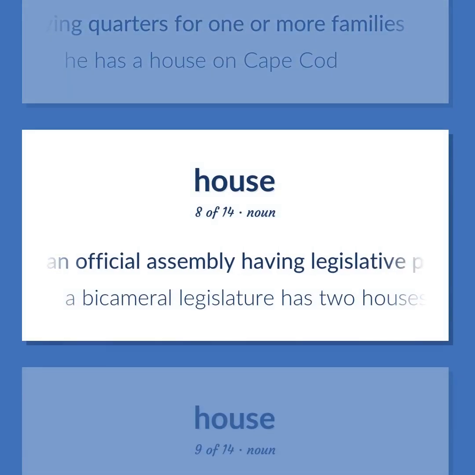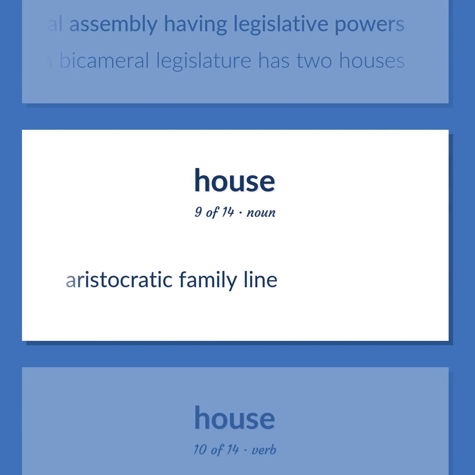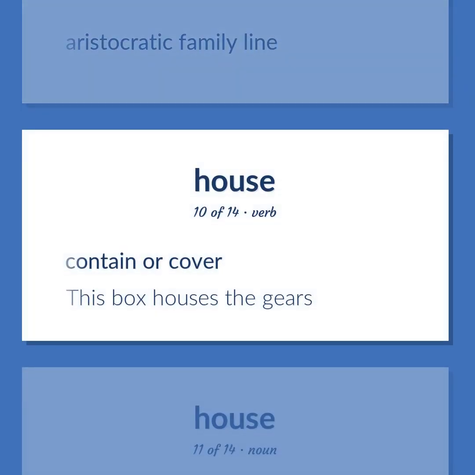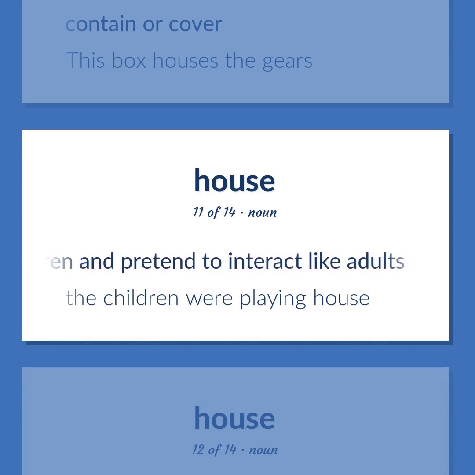An official assembly having legislative powers. A bicameral legislature has two houses. Aristocratic family line. Contain or cover. This box houses the gears. Play in which children take the roles of father or mother or children and pretend to interact like adults. The children were playing house.